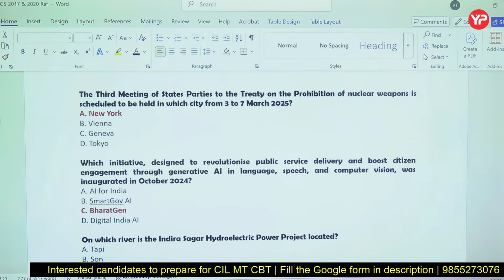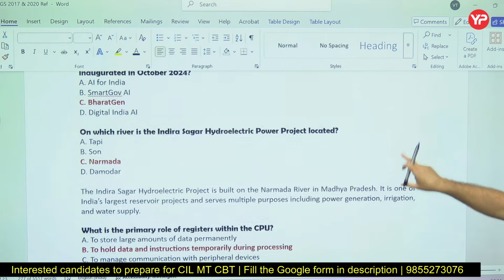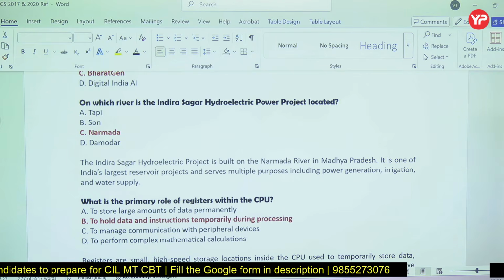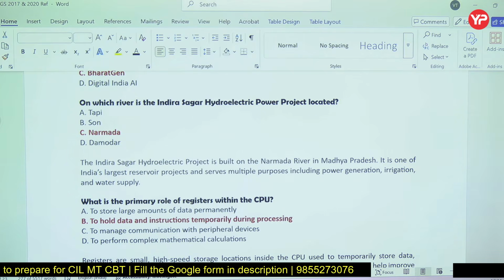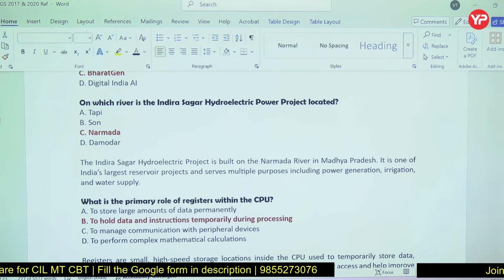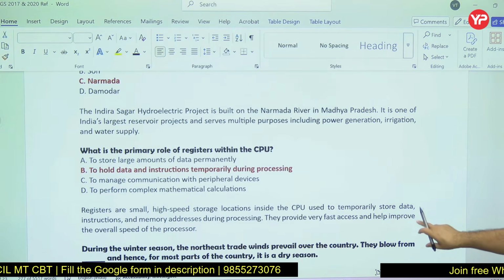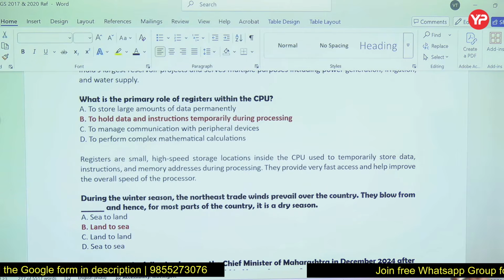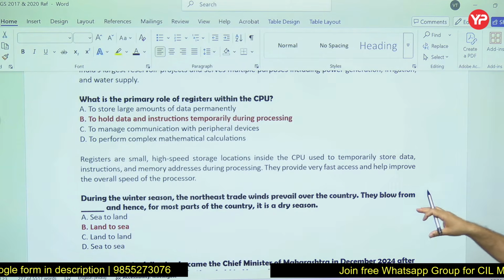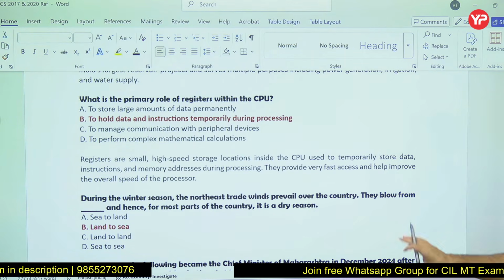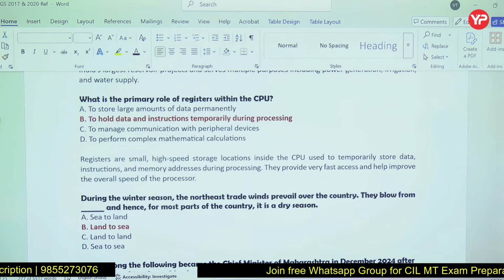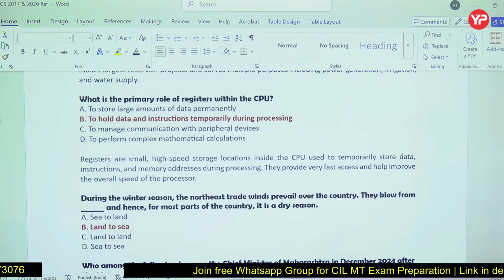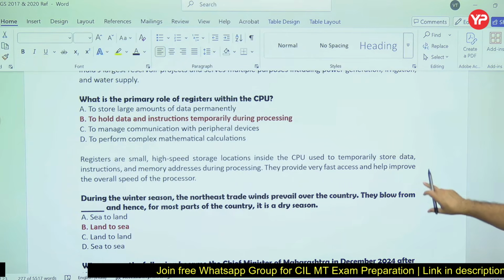Right, so these are some current related issues, friends. And Indira Sagar hydroelectric power project was much in news at that time. It was on Narmada river. Narmada river is in Madhya Pradesh, largest reservoir project it is. So primary role of registers within CPU is to hold data and instructions temporarily during processing. Store data, instructions, memories.